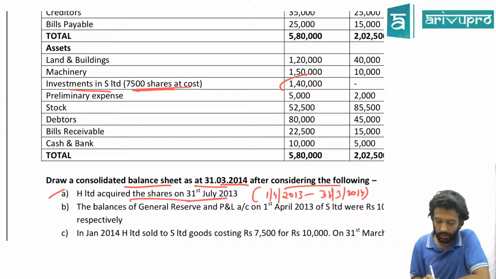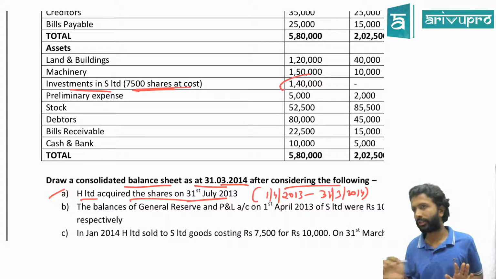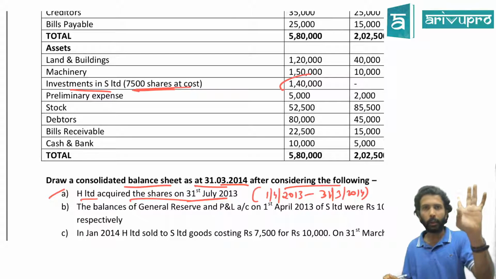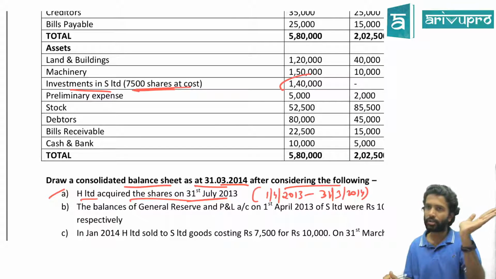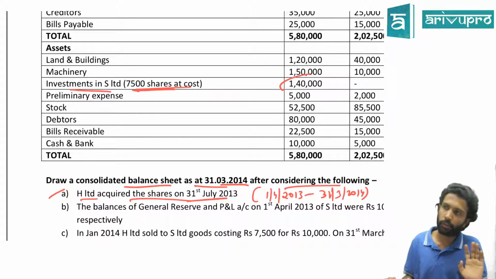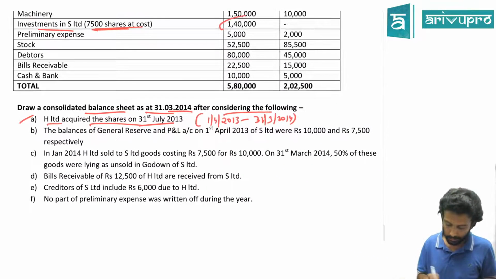Now check. Did H buy the shares on the first day of the current year itself, or when did they acquire? Or they acquired midway? Somewhere during the year? That means how many months have already passed since the start of the year? They purchased the shares in July. That means April, May, June, July. 4 months have already passed into the year. Then only they purchased the shares. Am I right in saying so? All of us are okay with this? Okay, let's keep that date in mind and read the next adjustment.